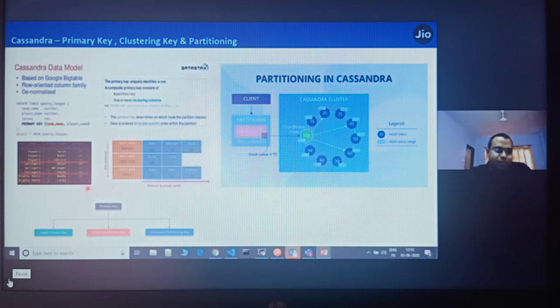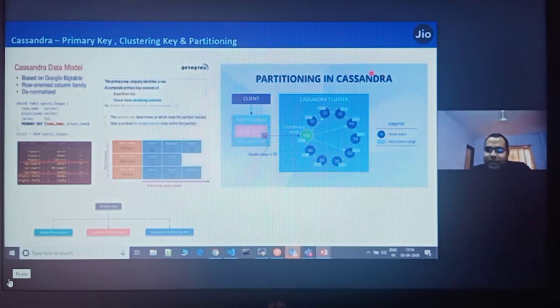Say for example, this is the table here: team name, player name, and the third column is jersey. And this is how it's stored. All the team names become the partitions. So the team names Springers, Smitely, Mertz, and Peppers become partition keys here. The rest of the columns are associated as columns and ordered by player name. The player names for Springers are Elder, Belanger, and Footy, so they are ordered A, B, and F, and the other columns are associated in the same column family. That is why it is column oriented, and all the other columns are clustered, basically ordered.